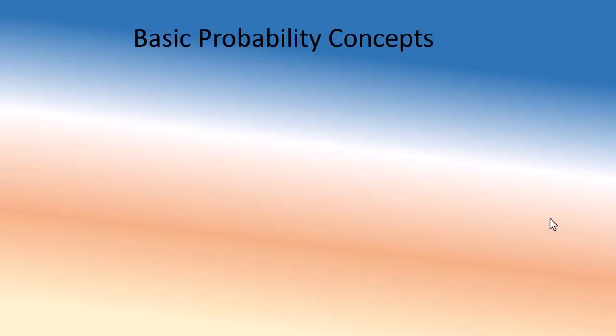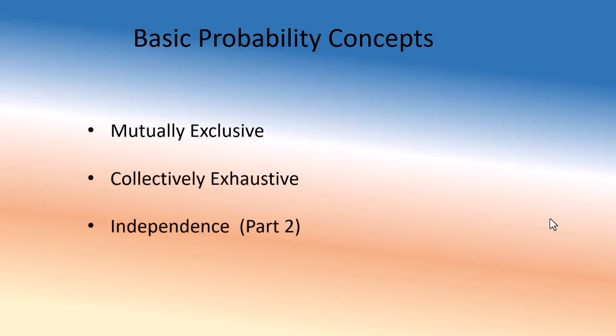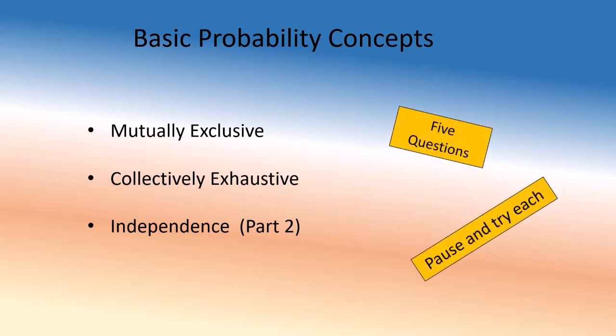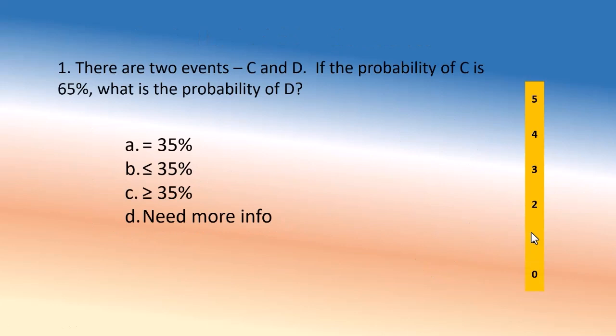Here we're going to discuss some basic probability concepts. Things like mutually exclusive events, collectively exhaustive events, and independence. But independence will be a part of the second video. So there are 5 questions. Pause and try. Okay? So here's the first question.